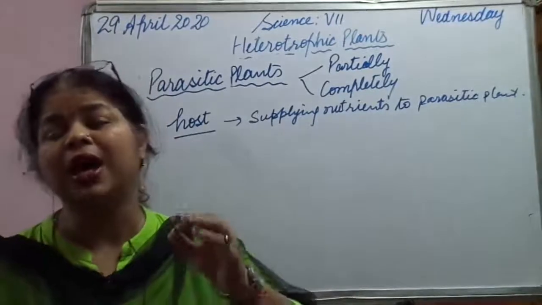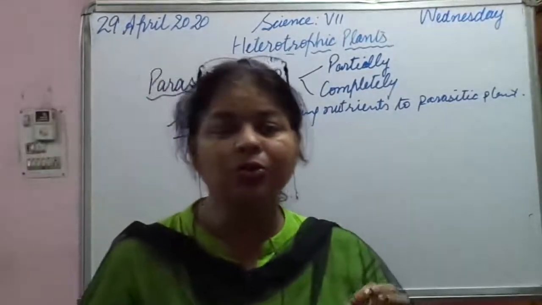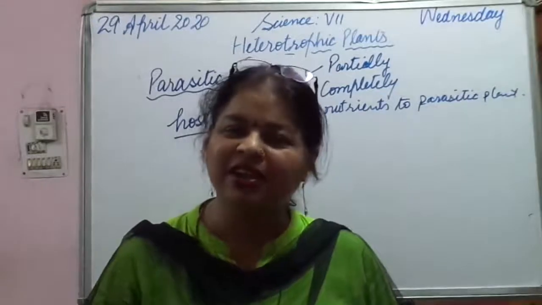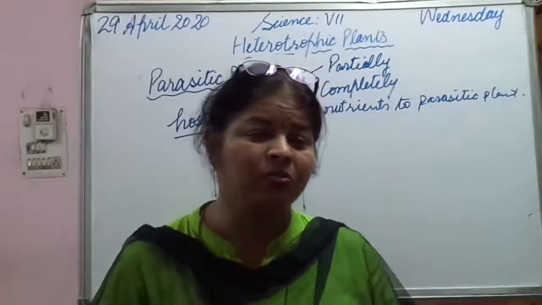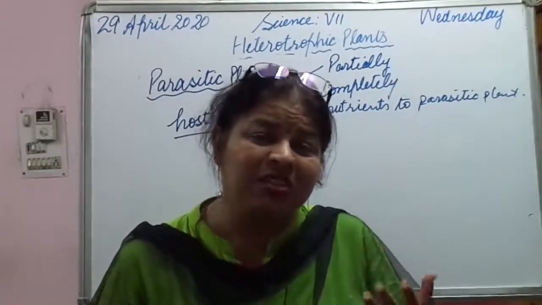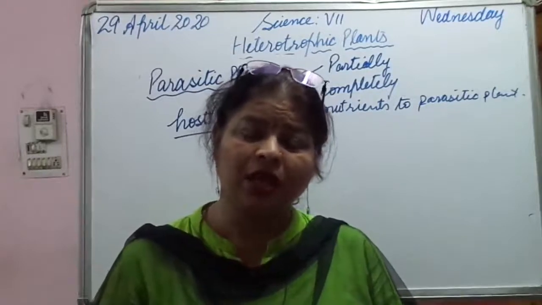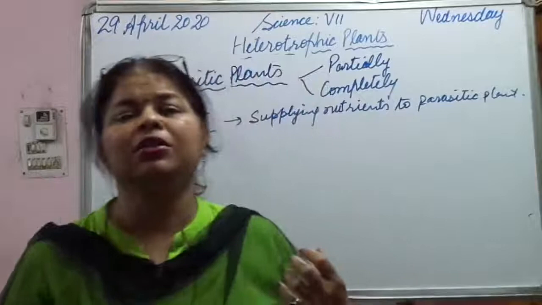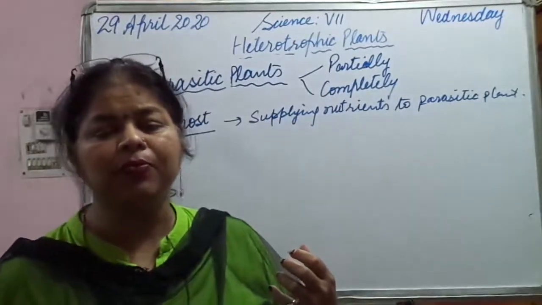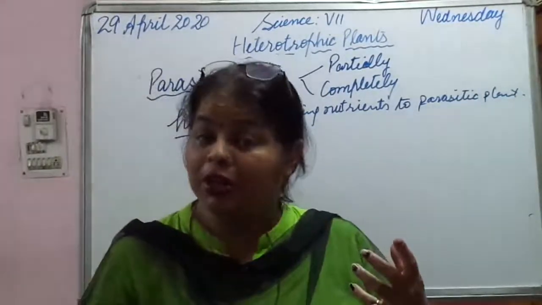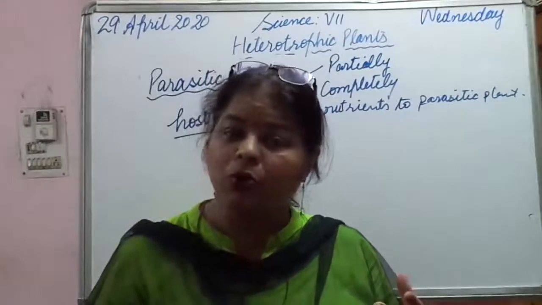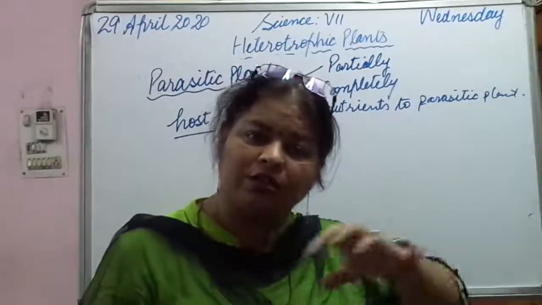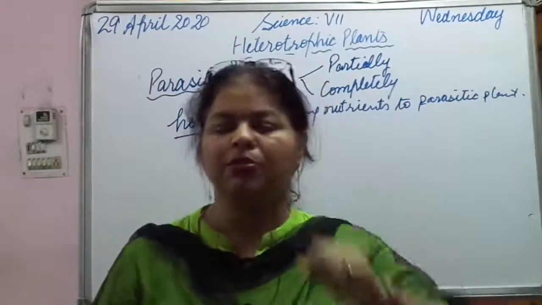They always harm the host plant. They are creating havoc and disaster on them. The host plant is being deprived of the nutrients. The valuable nutrients that are required by the host plant are being stolen by the parasitic plants.